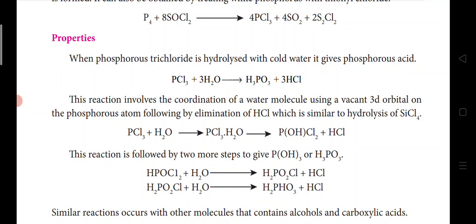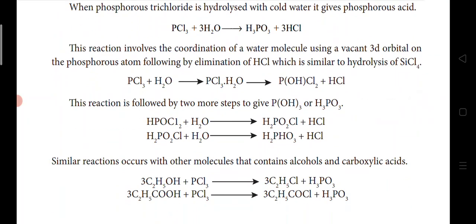HPOCl2 and hydrochloric acid, and this reaction is followed by 2 more steps. HPOCl2 reacts with water to give H2PO2Cl, along with the byproduct HCl. In the same way it reacts with water again to give H3PO3, phosphorus acid.